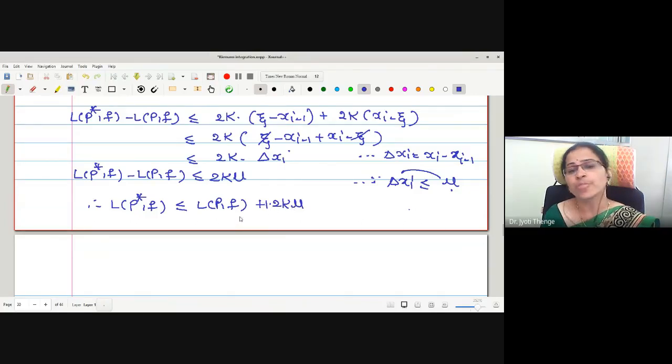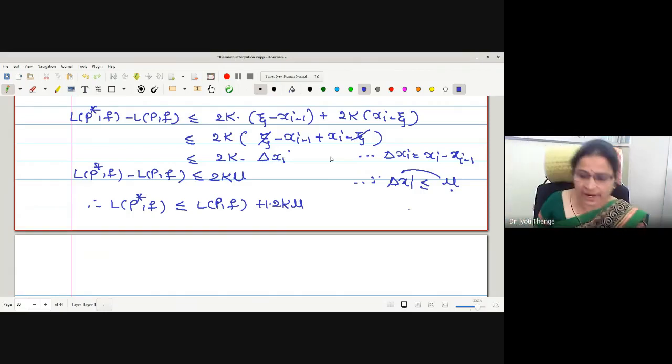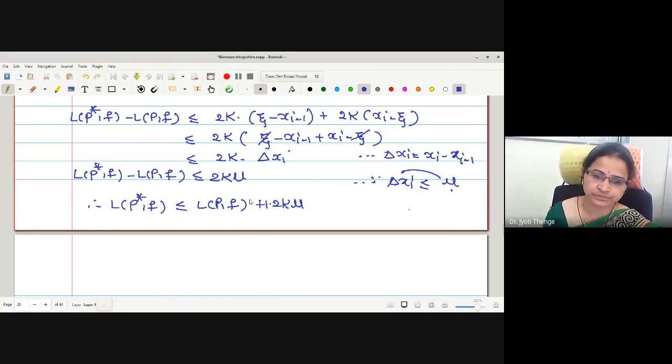Now, what will we do? We will add one more point extra in the refinement, and we will use the same procedure. Then what will be the effect on this inequality? One more 2k mu will get added, so that it will be 2 into 2k mu. This is 1 into 2k mu.